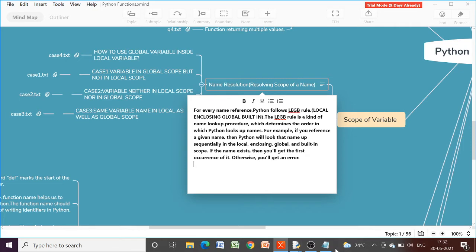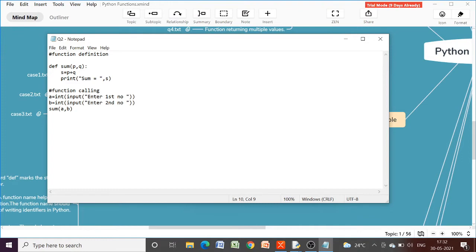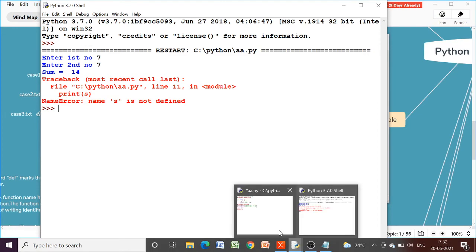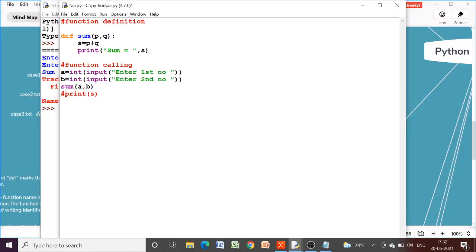Okay, now here when we were writing this code, we were getting an error. So why were we getting an error? Because when this statement was executed, Python was searching for this s within the scope.